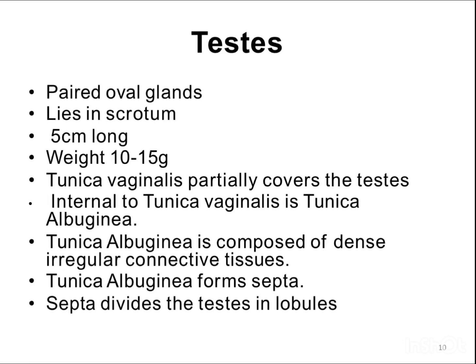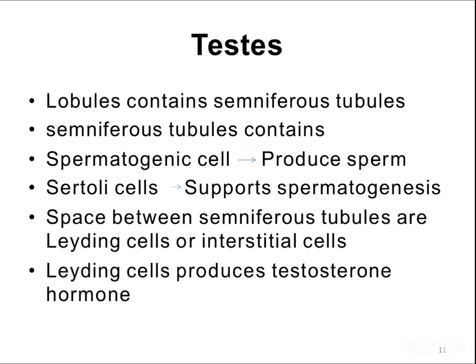Tunica vaginalis partially covers the testes. Internal to the tunica vaginalis is the tunica albuginea, which is composed of dense irregular connective tissue. Tunica albuginea forms septa. The septa divide the testes into lobules. Testes lobules contain seminiferous tubules. Seminiferous tubules contain spermatogenic cells, which produce sperm. Sertoli cells support spermatogenesis. Spaces between seminiferous tubules contain Leydig cells or interstitial cells. Leydig cells produce the hormone testosterone.